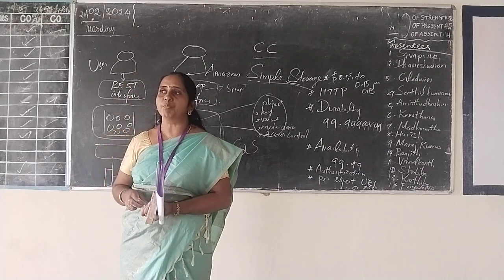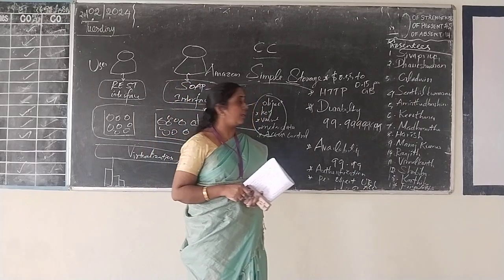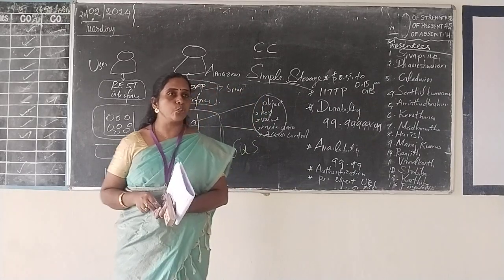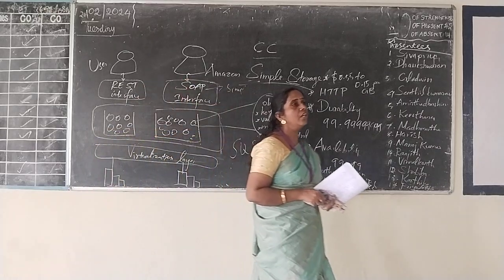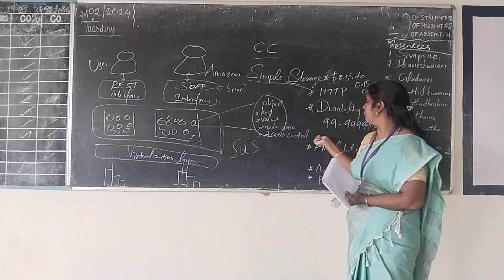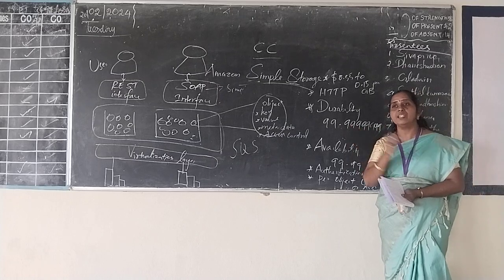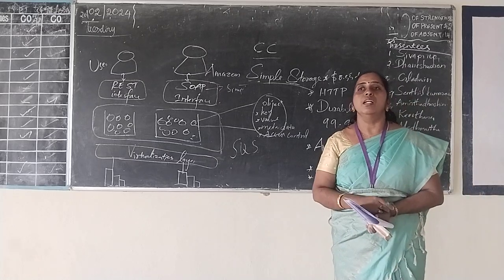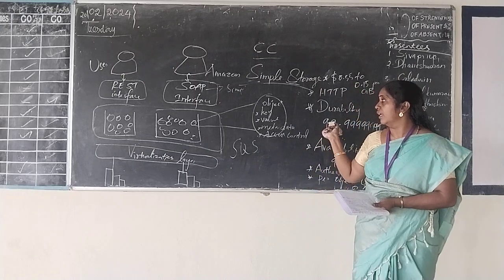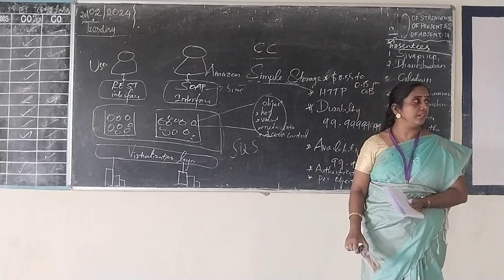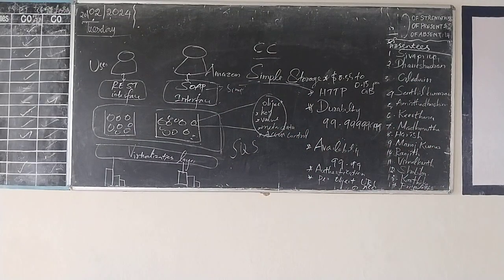And if you want to use more than 1 GB, there is some charge, that is $0.55 to $0.15 per GB. And if you want to transfer the data between Amazon EC2 as well as Amazon S3, there will be no charge. So these are the various features of the Amazon web service.